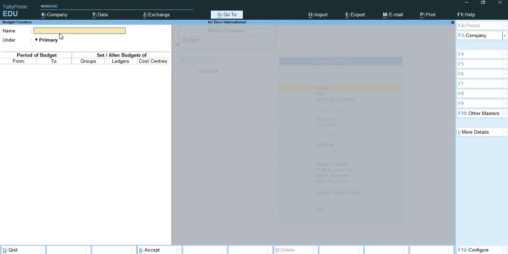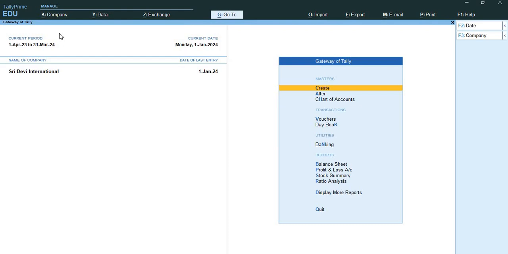Now they are telling me to record various transactions. Okay. So once after creating the budget for the company, we can start recording the day-to-day transactions. When the financial year is completed, we can check whether we are moving as per the budget or there is any deviation. Okay. Now we will go back and we will go to vouchers.